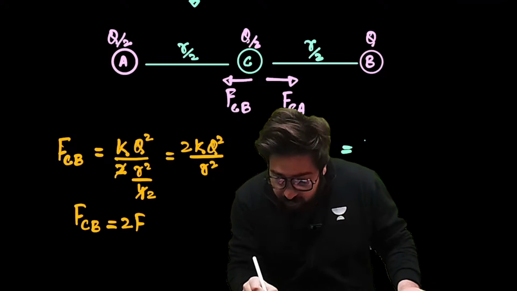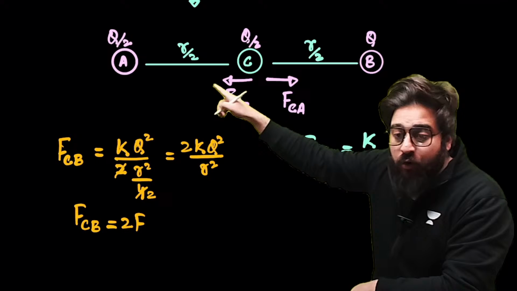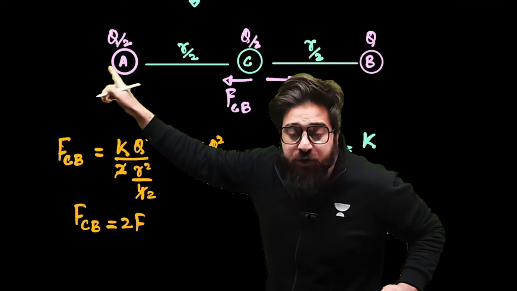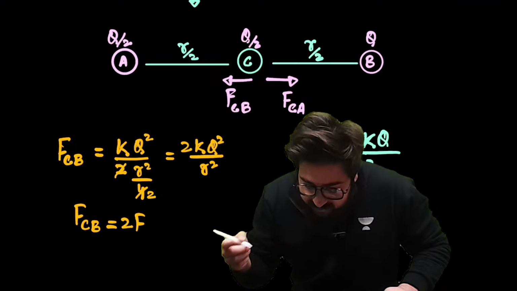That will be equal to k q1 q2 by r square. What is the value of q1? That is q by 2. What is the value of q2? That is q by 2. So that will be q divided by 2, and it will be exactly whole square.